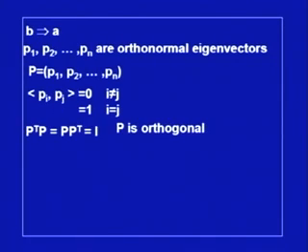Now, if we consider the product P transpose P, rows of P transpose are multiplied by columns of P. So, each term will be of this form, and that means the term will either be 0 or 1. It is 0 if i is not equal to j, or it will be 1 when i is equal to j.